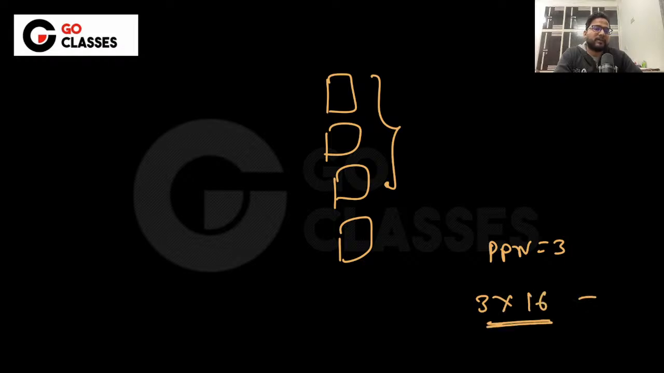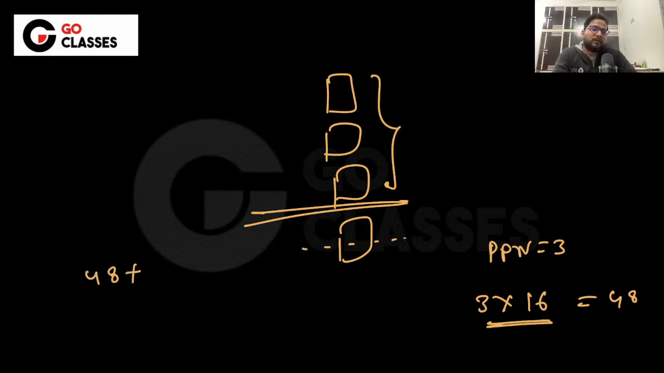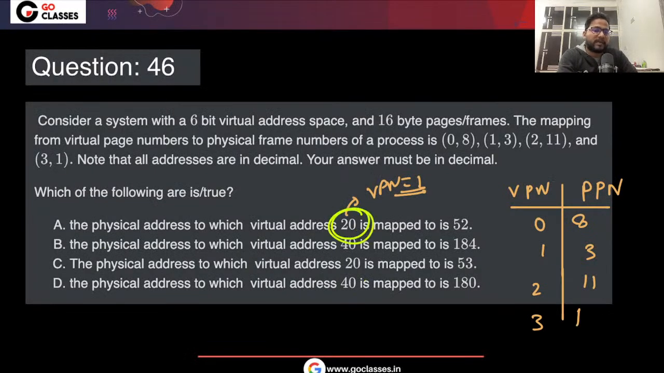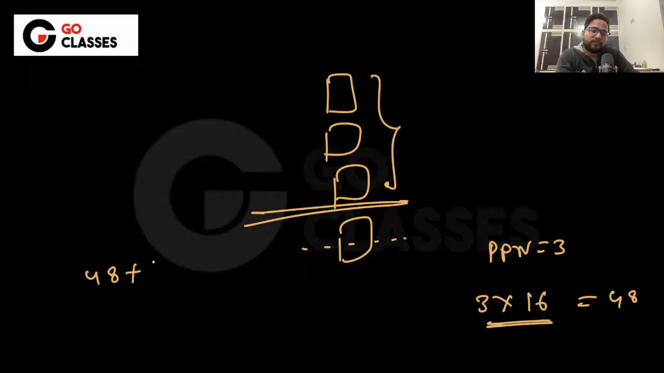So how many pages are above it? 3 pages, right? So the physical page number is 3, so 3 pages above it and each has 16 bytes. So 48 bytes above it at least. And then how much is the offset? The offset will remain the same. So the offset here is basically 4 bytes, because 16 bytes is the page size and this is 20. So the offset is a remainder, so 4 bytes. So basically plus 4, it is 52. Are you getting my point?